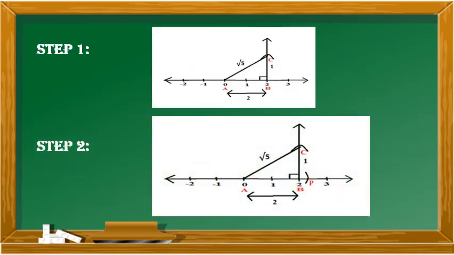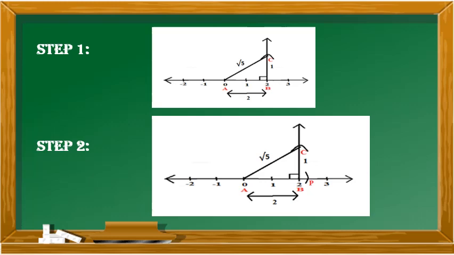Now we are going to construct square root of 5. First of all, draw a number line, mark 0 in the middle, and on the right of 0 mark 1 centimeter apart 1, 2 and 3, and on the left mark -1 and -2. Here take 0 as A and 2 as B. In the rough figure on the previous slide we drew a right angle triangle taking AB as 2 centimeters, the base. So here also AB is equal to 2 centimeters.